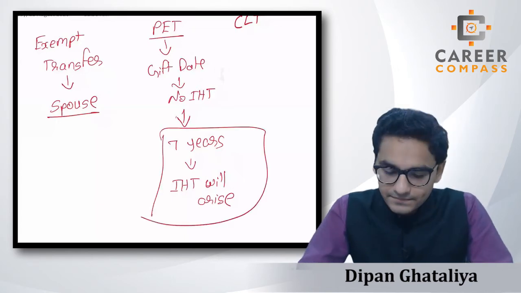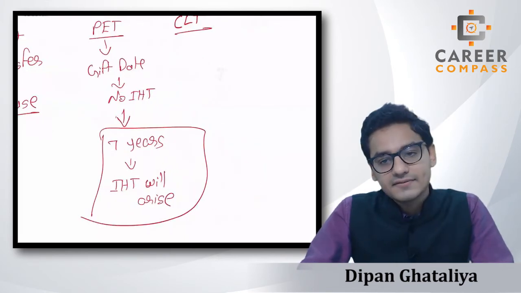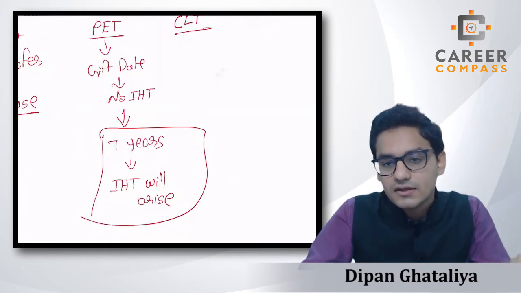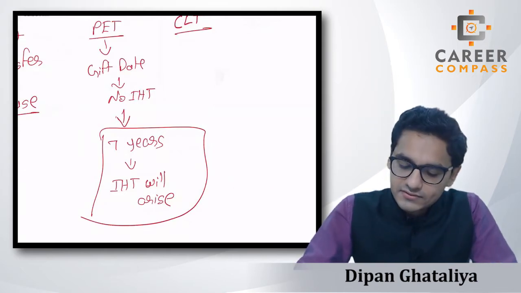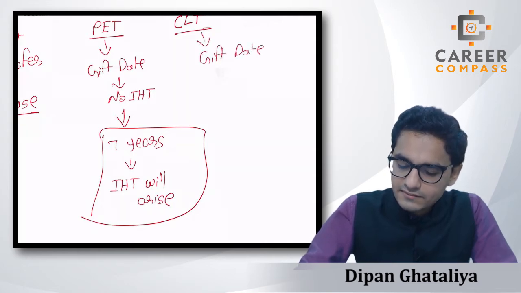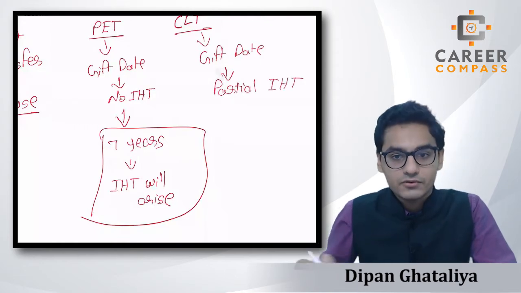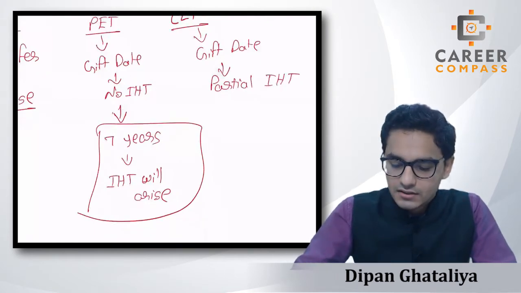Now what about the CLT, where a donor is transferring the asset to the trust? In that case, on the gift date, some partial IHT liability will arise, which we are going to see in the upcoming sessions.